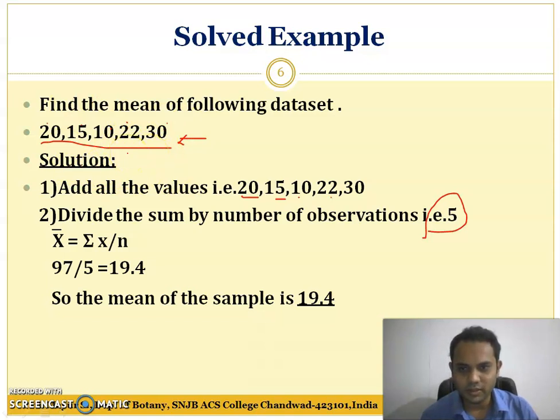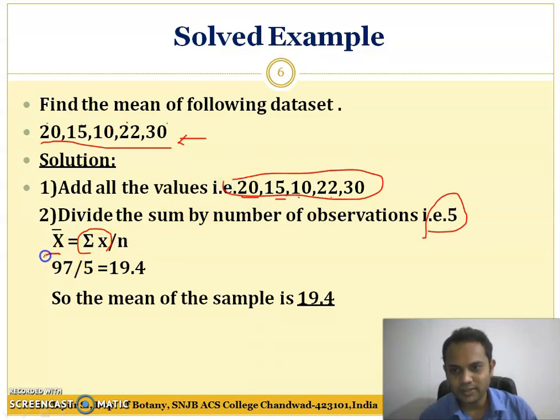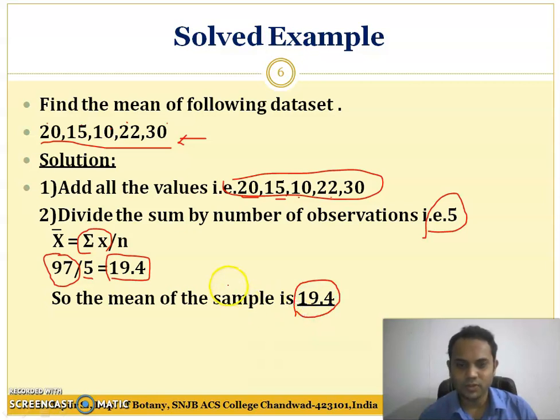Here the summation of x, if we sum it, you will get 97, divided by 5, and it becomes 19.4. So we have taken all the values. The mean of the given sample is 19.4. In this fashion we can calculate the mean for a particular data set.